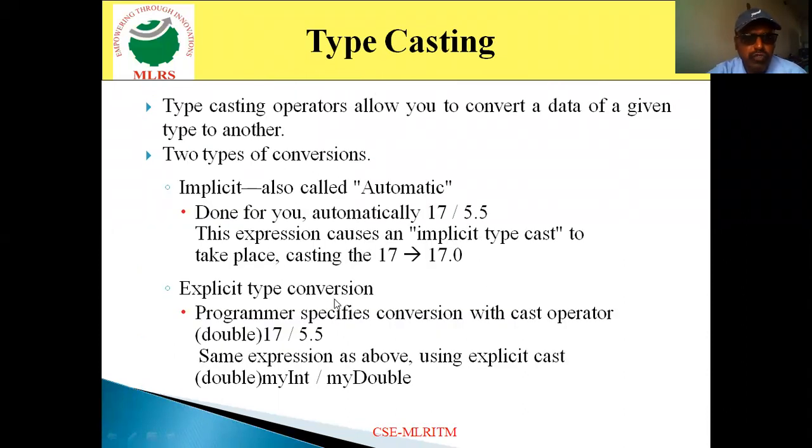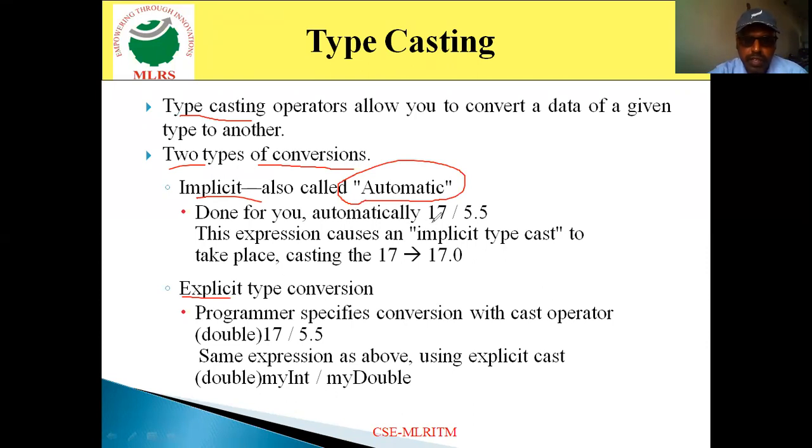Then come to the next one, typecasting. The typecasting operator is used to convert a given data type to another data type. Here we are discussing one more operator, that is nothing but the typecasting operator. Typecasting is used to convert one data type to another data type. That indicates conversion is taking place. Conversion is of two types. One is implicit conversion and one more is explicit conversion. Implicit conversion will be done by the compiler automatically. That's why it is also called automatic conversion.